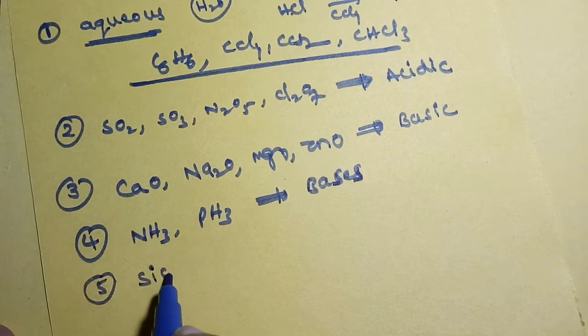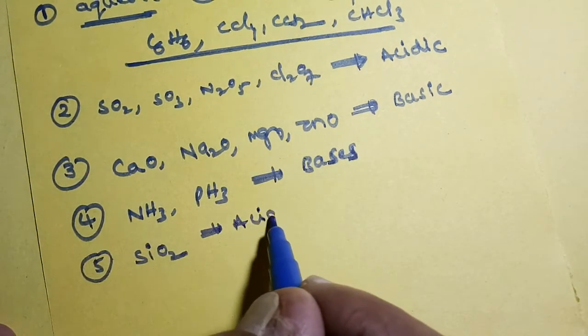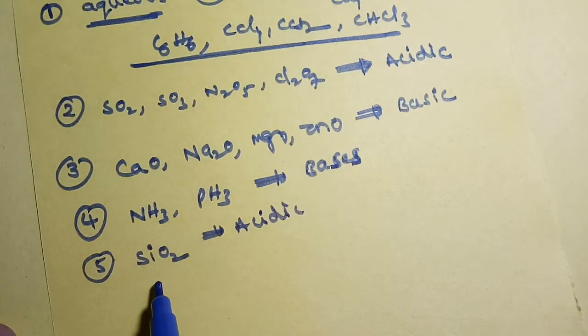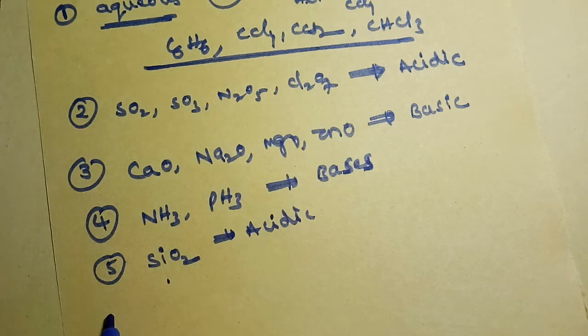Next one, SiO2, silica. This has acidic nature. Can we explain the acidic nature of SiO2 by using this Arrhenius concept? We can't explain because these are not having H plus ions.